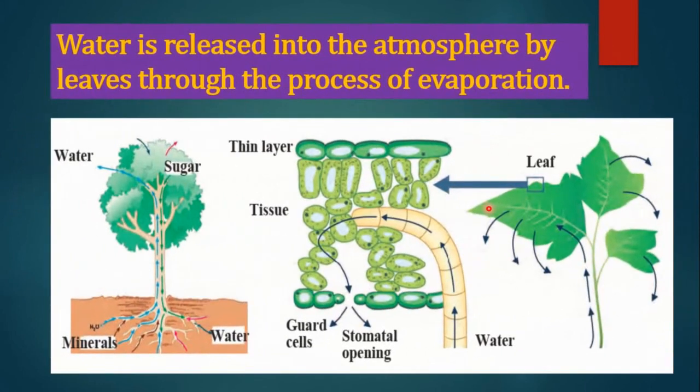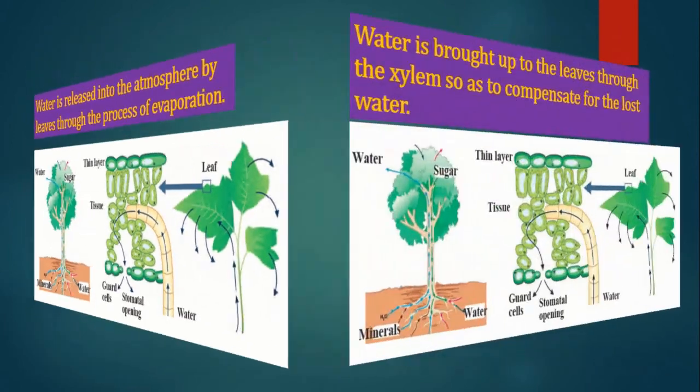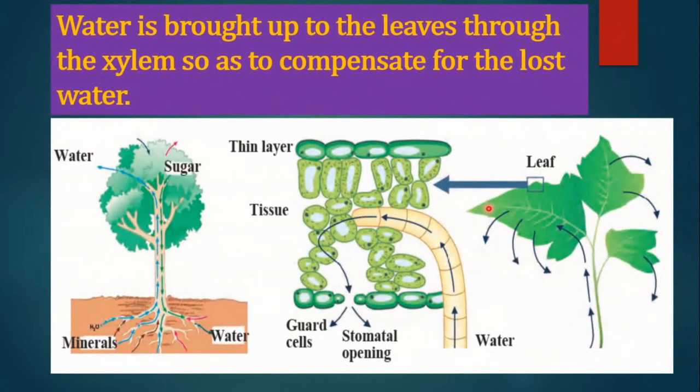As a result, water is released into the atmosphere by leaves through the process of evaporation. Water is brought up to the leaves through the xylem so as to compensate for the lost water.